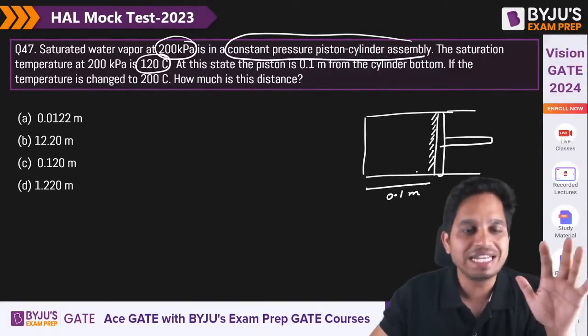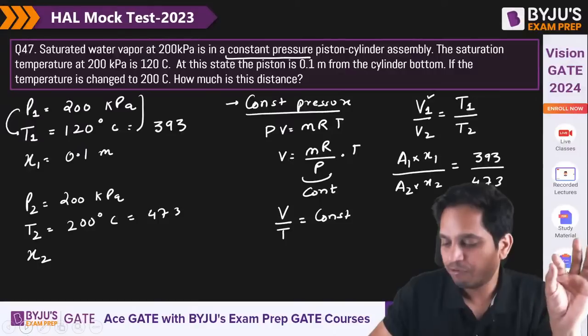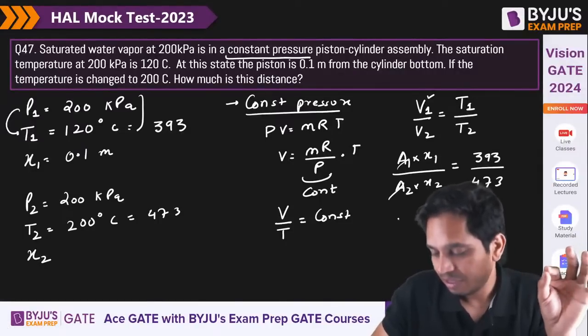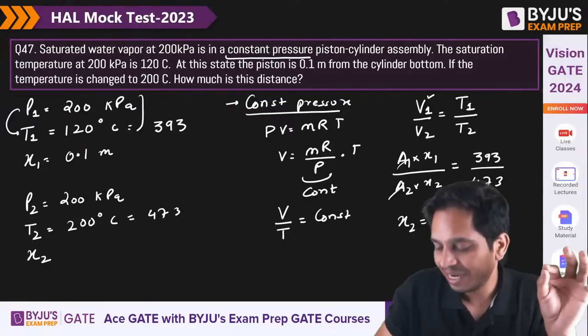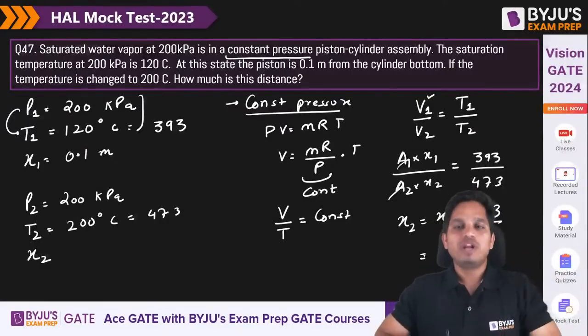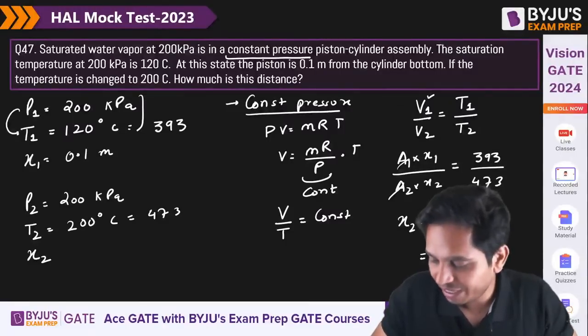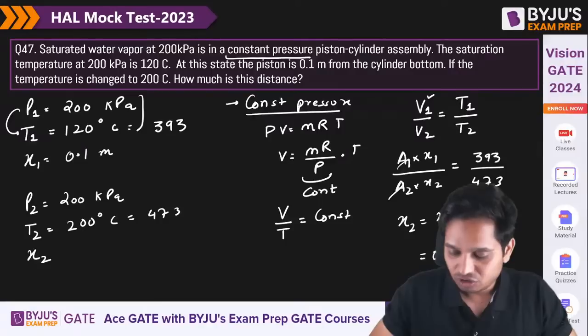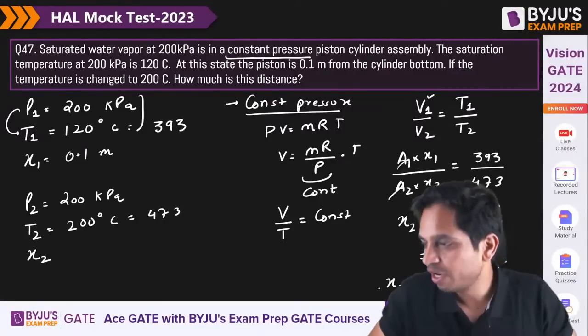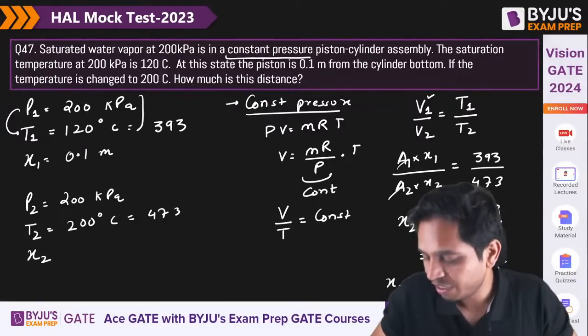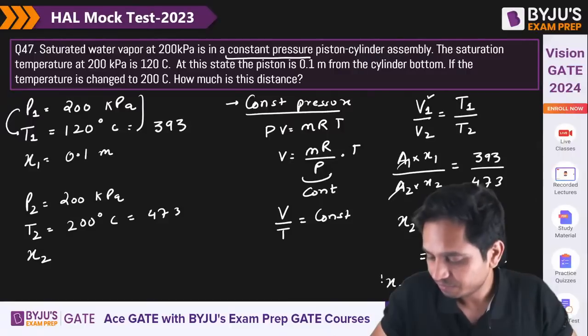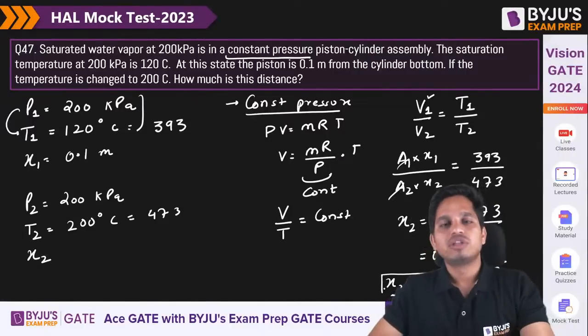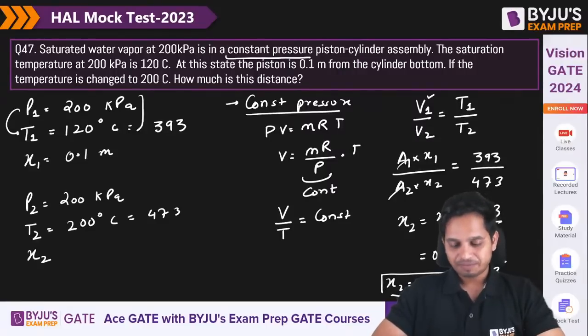So x2 equals x1 into 473 by 393. You can put 0.1 here and 473 by 393, so the answer that you are going to get is 0.12 meter. Okay, so this is what you are going to get.